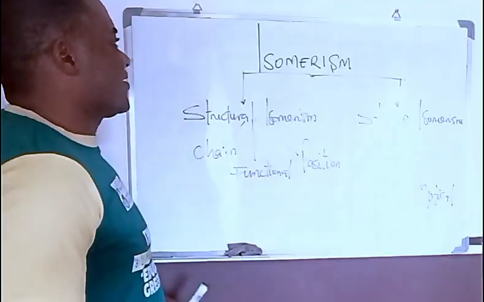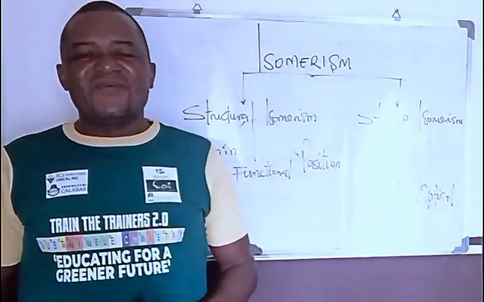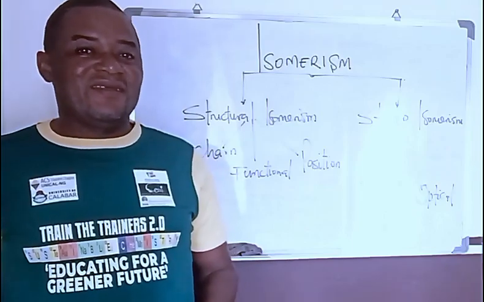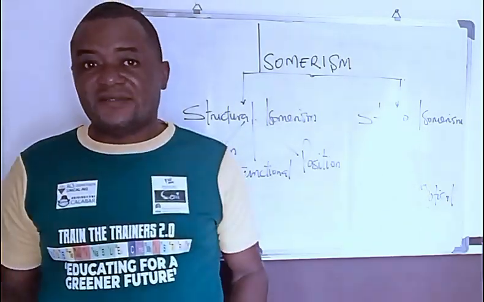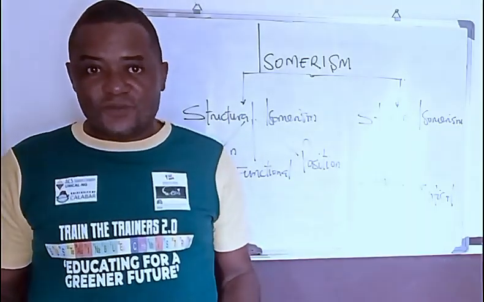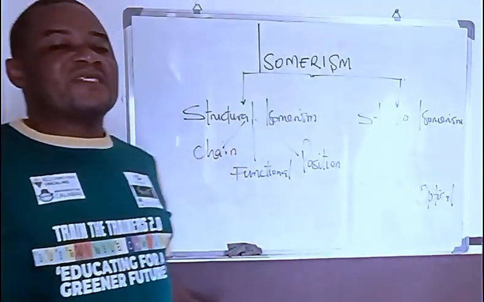All right, so let us look at isomerism. But the question is, what is isomerism? We have been hearing of what isomers are. So today we are talking about isomerism. So isomerism is just a process that gives rise to isomers. So isomerism can just be seen as a process.